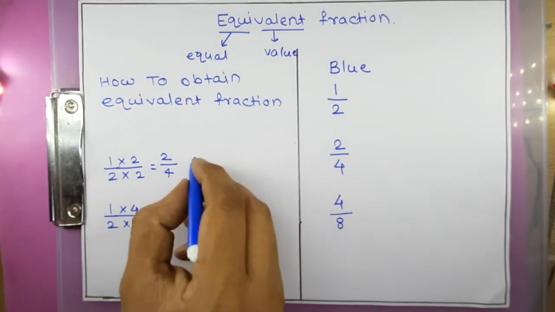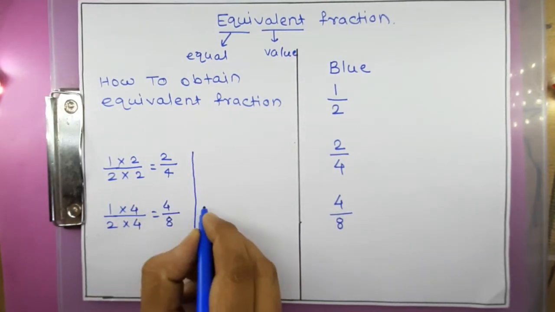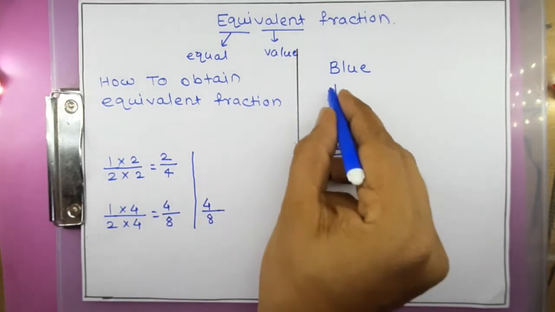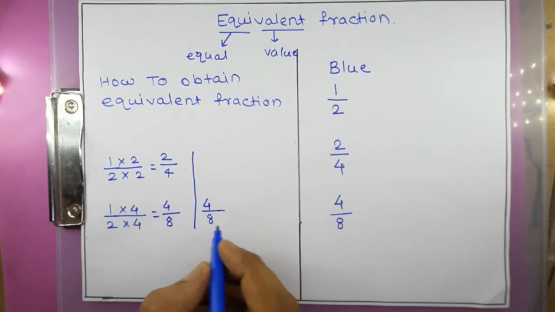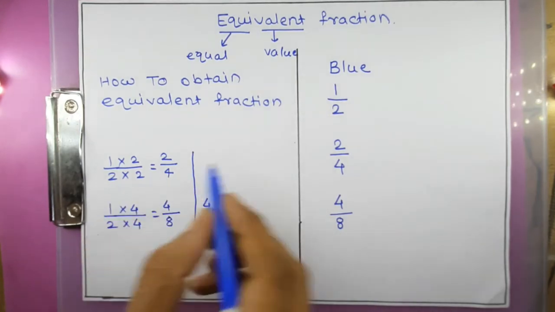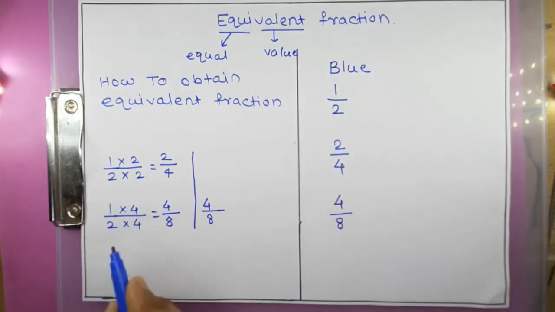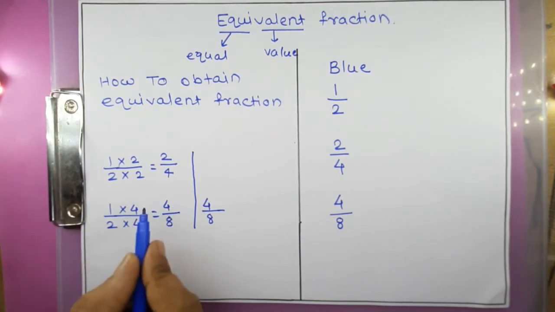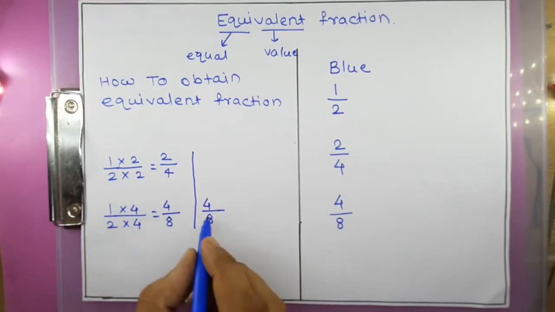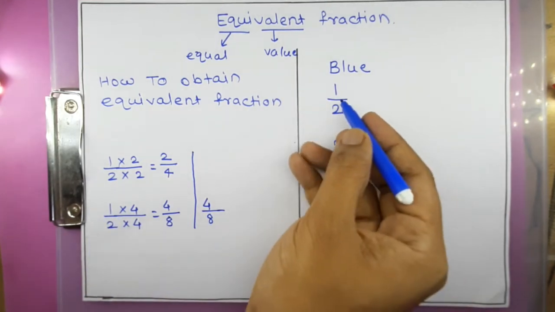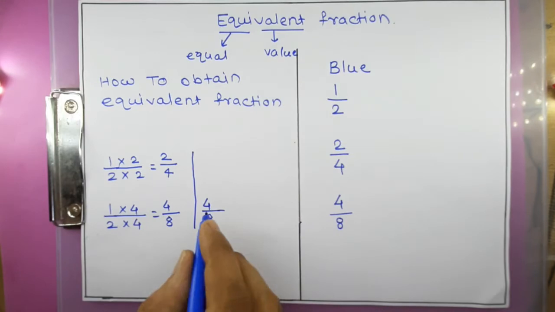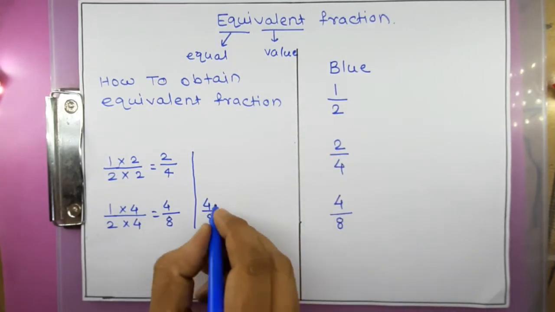Now if I have 4 upon 8 and from that I want 1 upon 2, what will I do? From 1 upon 2 to 4 upon 8, from 1 we are finding many, so you know that to find many from 1 we multiply. And here, for the opposite, from 4 upon 8 we want 1 upon 2, so we go from many to 1. If we have to find many to 1, you know that we will divide.